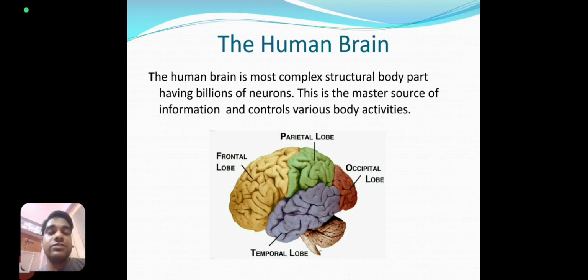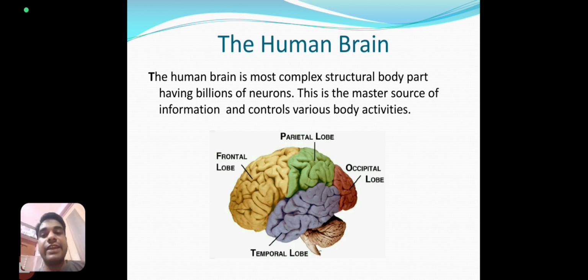Actually, these neurons are the source of information, and our brain is divided into different structures called lobes: the frontal lobe, the parietal lobe, the occipital lobe, and the temporal lobe. The frontal lobe is mainly involved in complex thinking, planning, organizing, problem solving, short-term memory, etc. And our parietal lobe is mainly engaged with feelings, gathering sensory information.